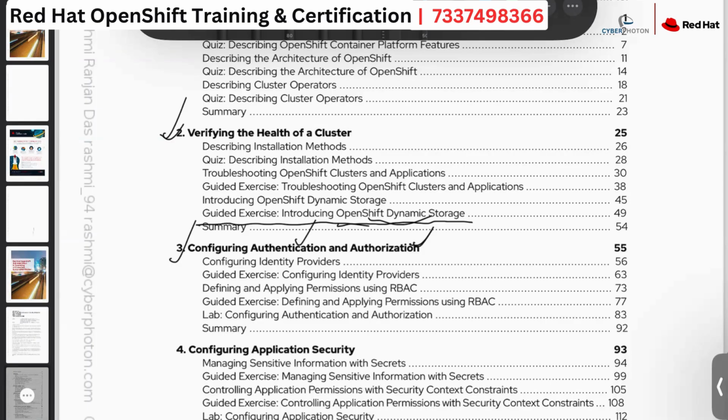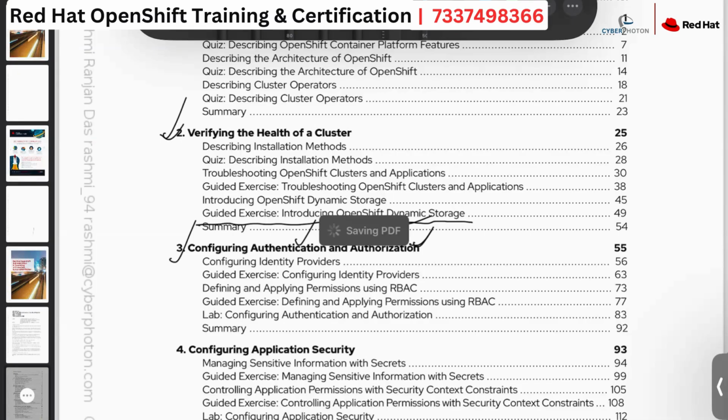In Linux, we have the user management topic, where we can add the user inside the server, then the user will get the access. Or we have a different LDAP concept or Active Directory we are using, through which we can give access to a particular user to access our VMs. But in OpenShift, it's quite different, guys. On the operator level, on the cluster level, we are going to make the changes and give the access to the user. So that part we are going to discuss in chapter number 3. It is authentication and authorizations.